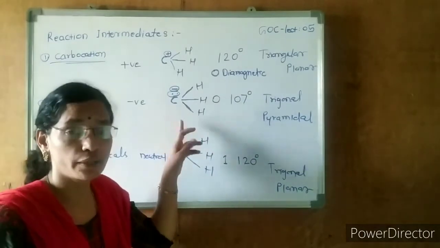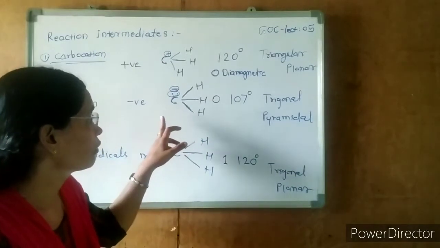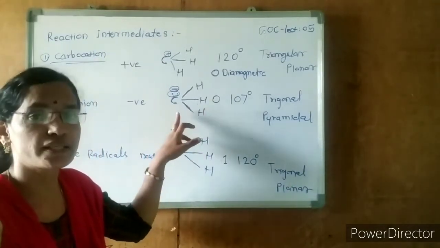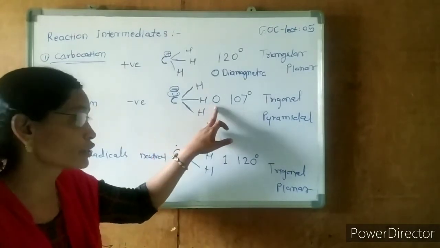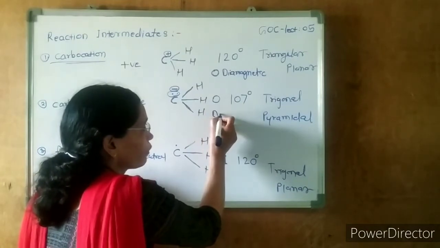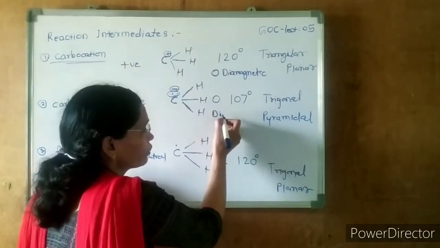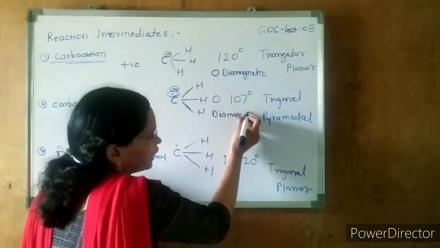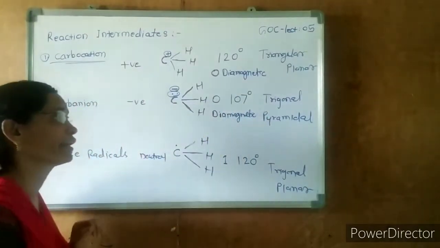What is its magnetic property? How many unpaired electrons are here? 0. The unpaired electrons present in the carbanion are 0. That's why it is also diamagnetic. Its magnetic nature or behavior is diamagnetic.